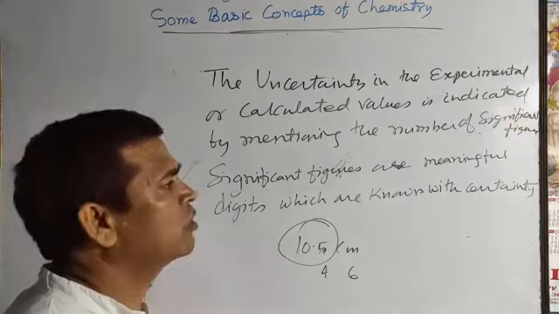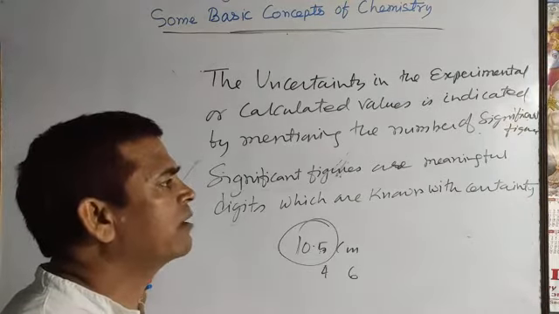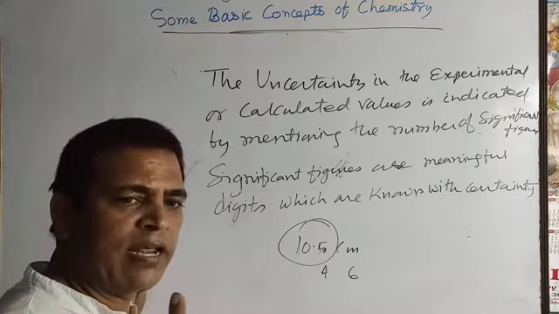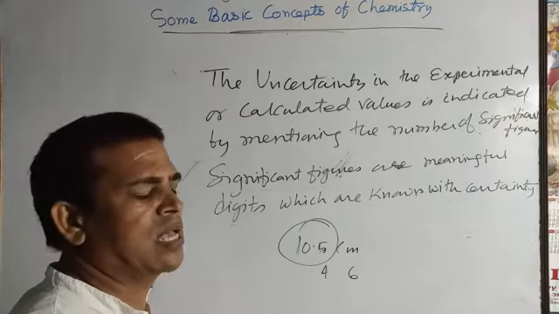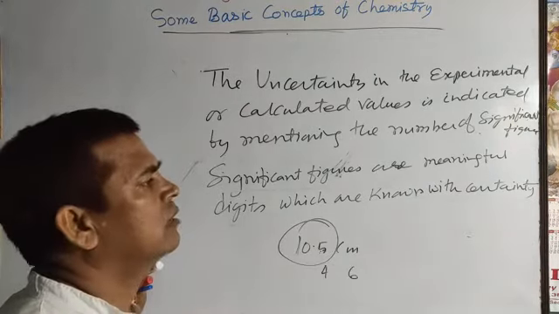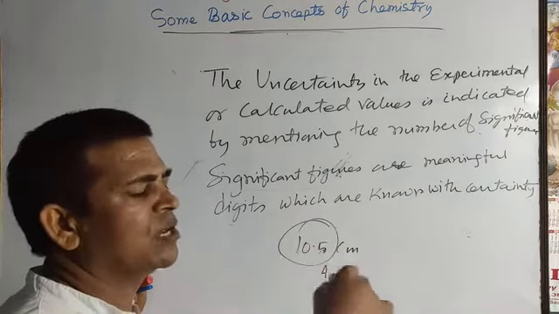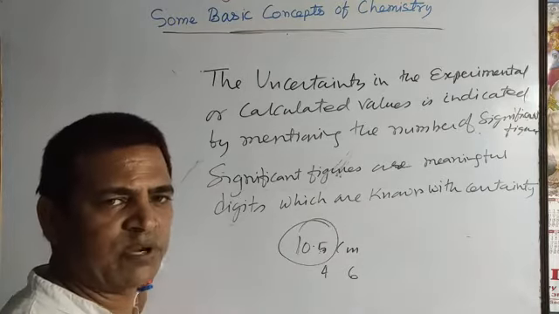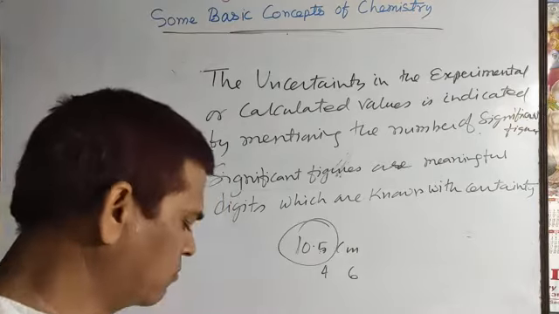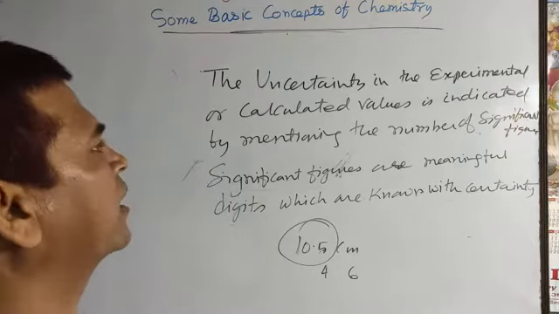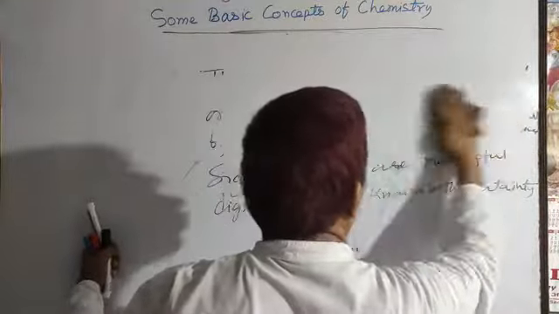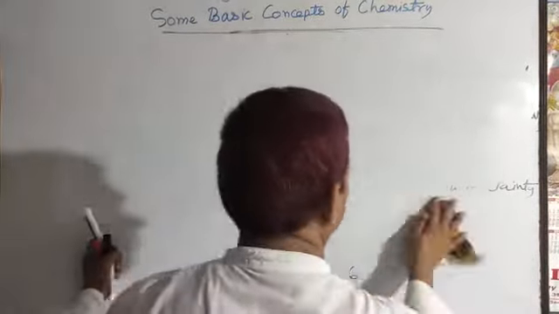You generally get one question in the exam where a certain number is provided and the question asks you to write down the significant figures of the following expression. So it is important, generally a 1 mark question is asked from this topic. So just write down the rules for finding the significant figures.